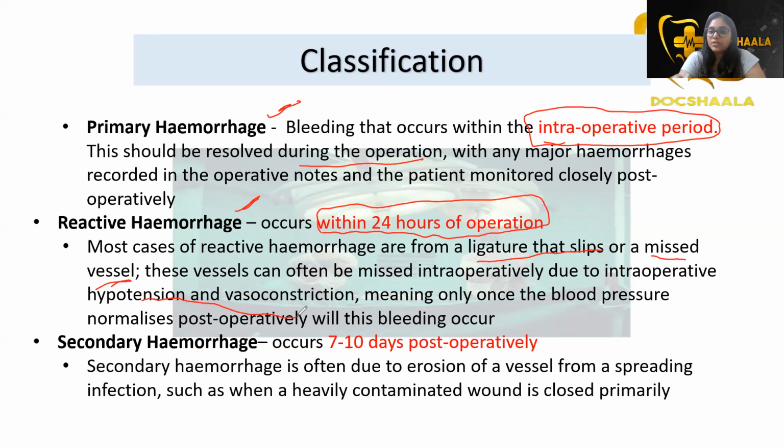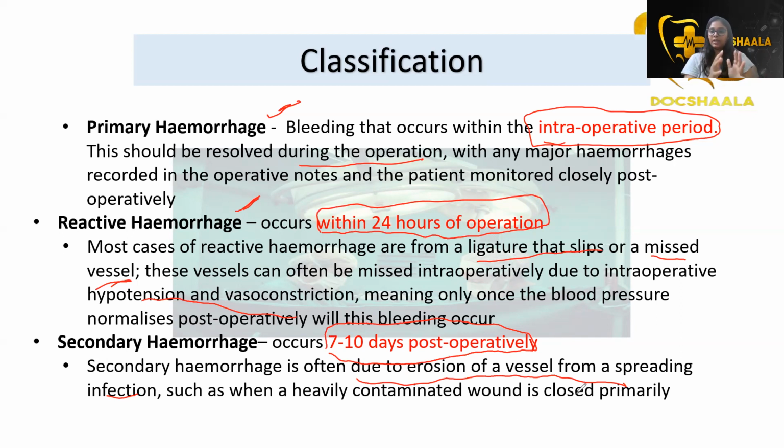Then coming to secondary hemorrhage. Secondary hemorrhage occurs 7 to 10 days post-operatively. It is the bleeding occurring in the patient after 7 to 10 days of the surgery. It might be due to the erosion of a vessel from a spreading infection, such as when a heavily contaminated wound is closed primarily.